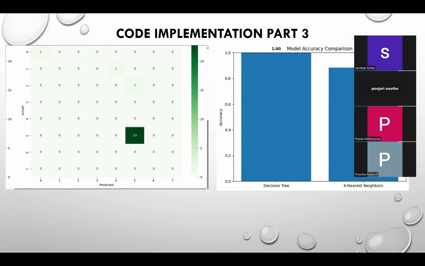And now I come to the visual part, which is the bar plots. A bar chart comparing the accuracy of both models is presented here, which helps us to quickly identify which model performs better. To summarize the whole code part, we built and compared two machine learning models, a decision tree and a k-nearest neighbors classifier. We encoded categorical data, split the data set, trained both models, and evaluated them using accuracy and confusion matrices. The results were visualized using bar charts and heat maps to clearly show model performance. And that's for my part.